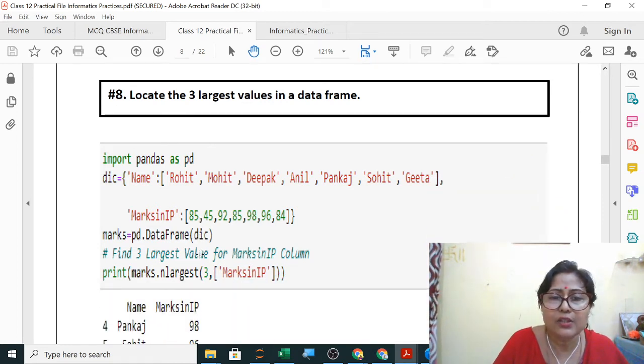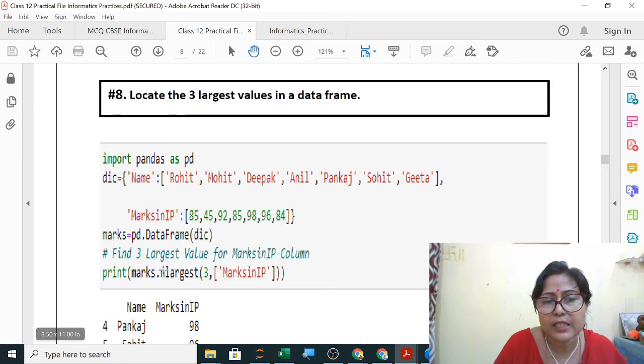3 largest values of the data frame, this was very easy. For the largest values they have used nlargest. We have used the other method. I have shared with you this largest one, the video is also there. In that we have used the other method. You can use that method also. One by one value we have taken and using a for loop you can do it. So here they have used the nlargest function.